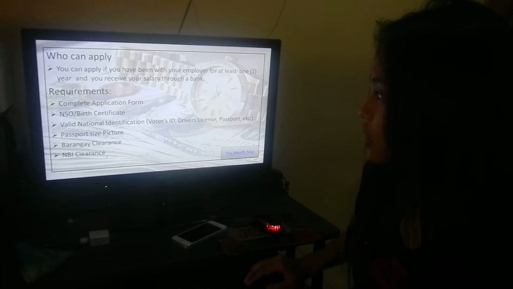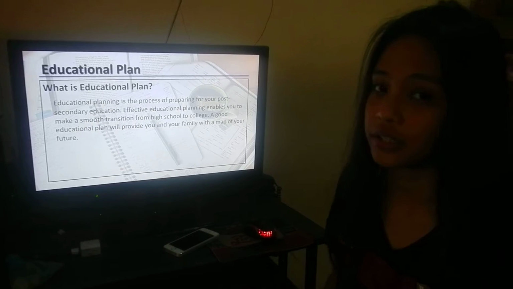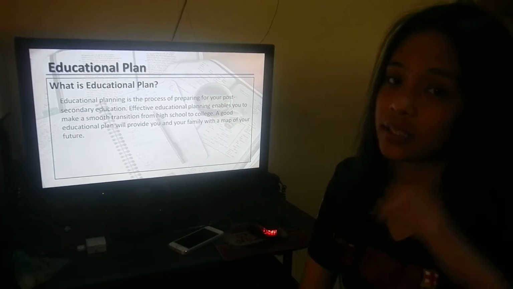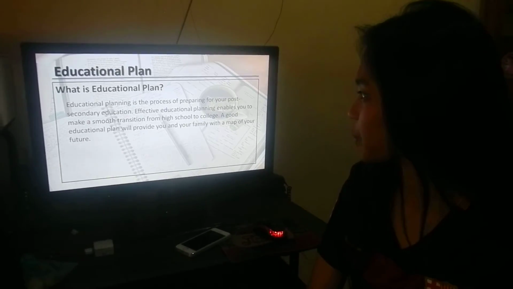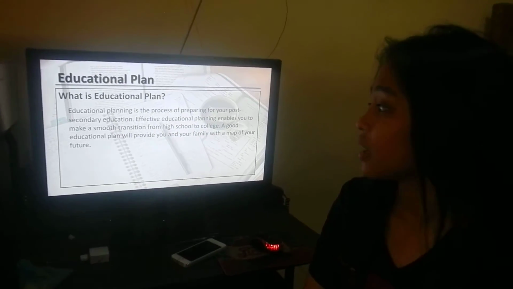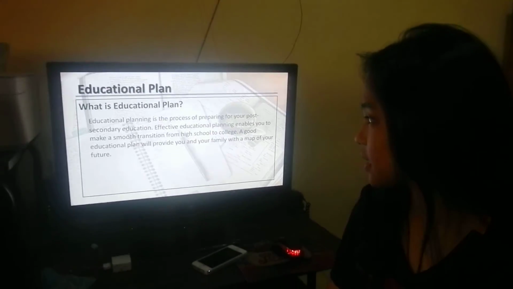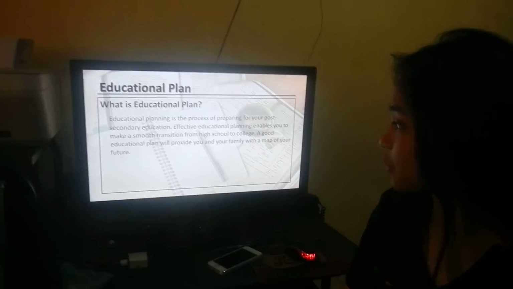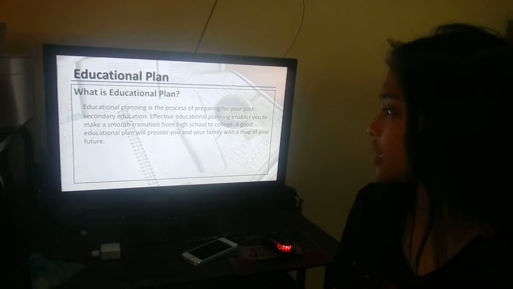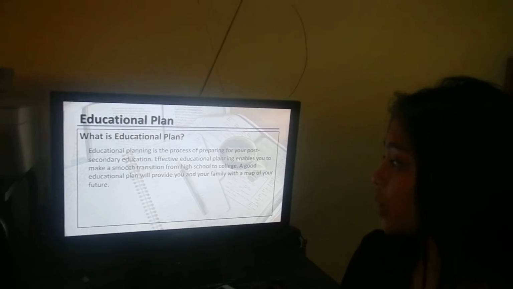Next, we're going to discuss the educational plan. What is an educational plan? Educational planning is the process of preparing for your post-secondary education. Effective educational planning enables you to make a smooth transition from high school to college. A good educational plan will provide you and your family with a map of your future.